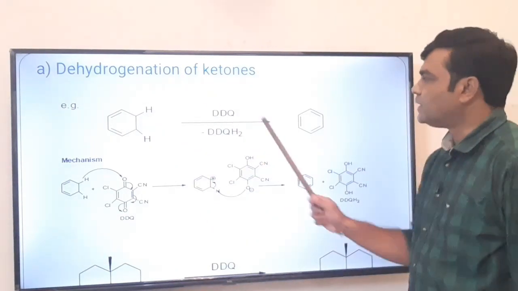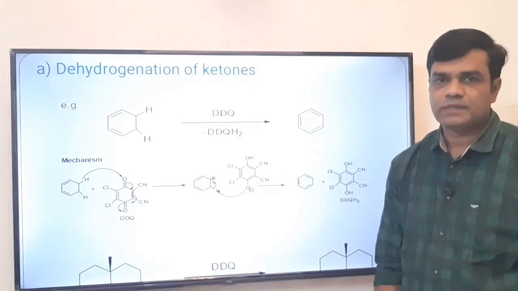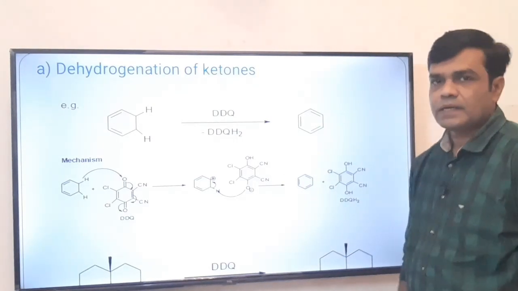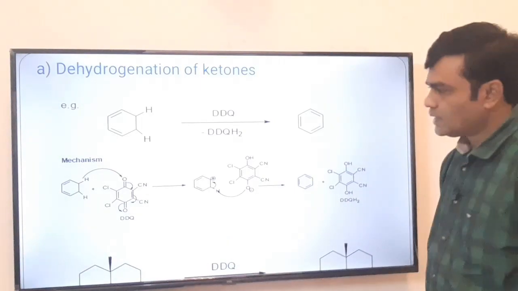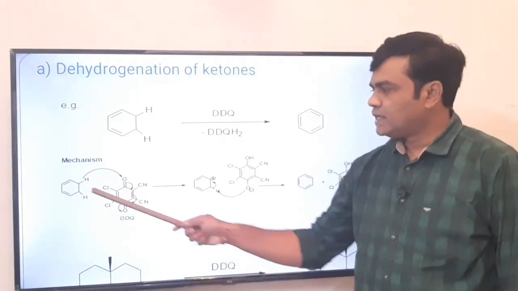Cyclohexadiene on treatment with DDQ gets converted into benzene, that is an aromatic compound. It is interesting to see the mechanism of how this happens. See, this is cyclohexadiene, this is DDQ.